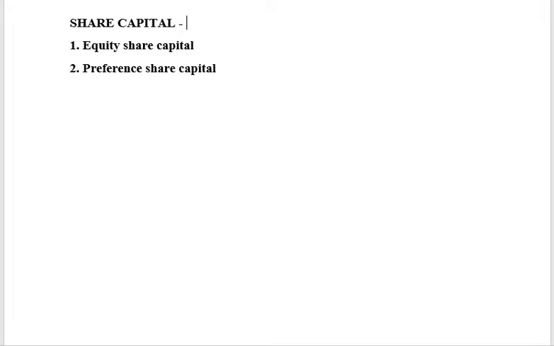Now, in the books of the company, we will not be worried about which person is taking up that share capital. Say, for example, if there are 1,000 shares of rupees 10 each, which means 1,000 into 10, 10,000 is the total capital. I am not worried about which person takes how many shares.